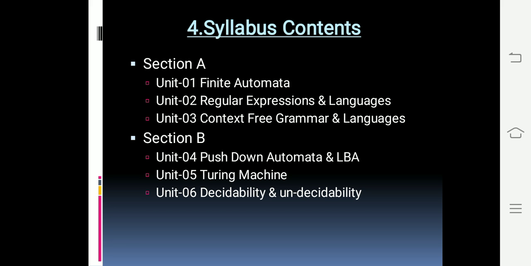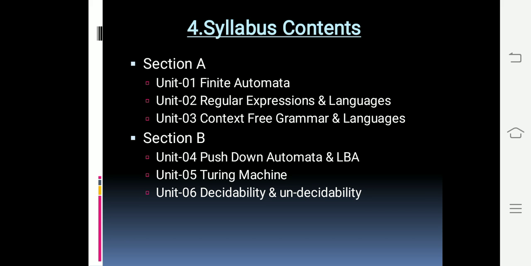Then what is the classification of the particular languages, then the concept of automata theory, then what is the deterministic finite automata, and what is the FA with epsilon transition, then what are the applications of FA and FA with output. That is, there are two types of machine defined by the FA with output. One is the Moore machine and second is the Mealy machine.